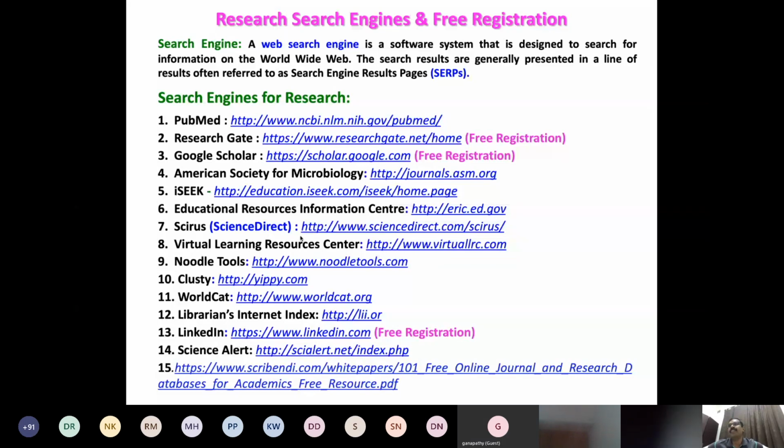Now UGC as well as NAAC follow Scopus compared to the impact factor, because the Scopus H index calculation is accepted by most, as it all depends on citations. So now all organizations and inspection committees follow Scopus. Yes, I accept the impact factor has many criticisms.